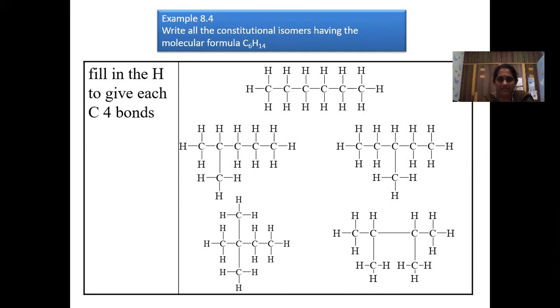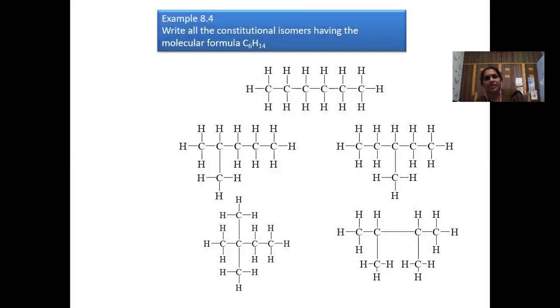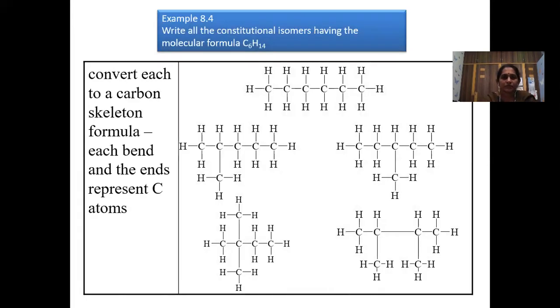So n-hexane, C6H14, normal hexane, straight-chain hexane, is the first one, and the second one is isohexane. To the second carbon I have given the branching, and in a similar way to the third one, and neohexane. So these are the different ways of drawing the constitutional isomers. Now, these are the formulas.